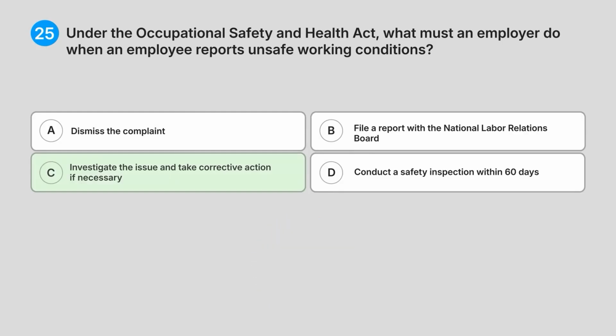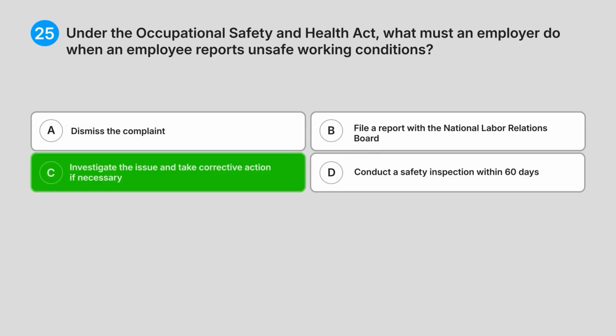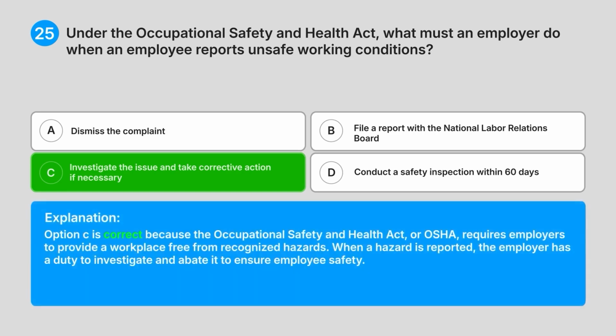Correct answer, C. Investigate the issue and take corrective action if necessary. Explanation. Option C is correct because the Occupational Safety and Health Act, or OSHA, requires employers to provide a workplace free from recognised hazards. When a hazard is reported, the employer has a duty to investigate and abate it to ensure employee safety.